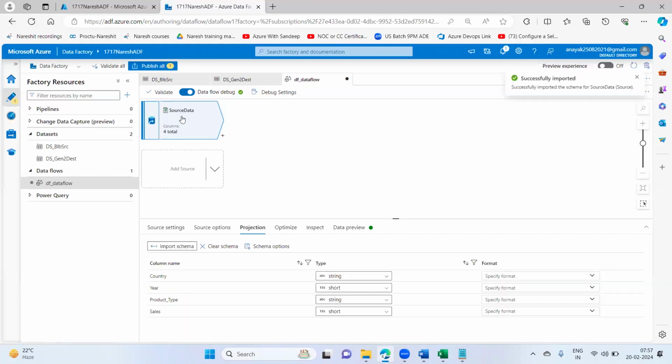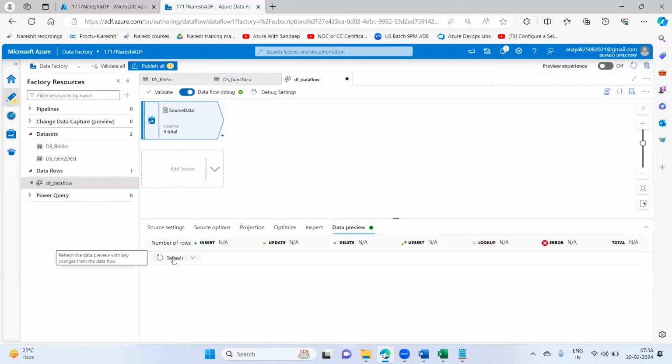Hold on. So see how many columns we are having here: country, year, product type, and sales. Fine. All right, so country will be string. Here you can put year as int or short. Int or short is also fine. Product type, like maybe we are having electronics or cosmetics, that will come under string data type only. Sales will be the numerical values, like 100 sales has been done, 400 sales has been done, 350 sales has been done. Fine. And in data preview, I'll take a refresh.